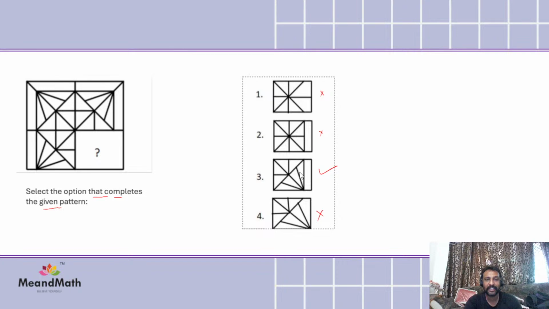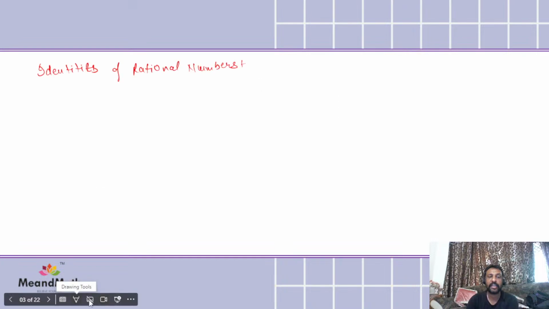Or basically we can say some identities of real numbers, not only rational but we can say it as real also, right? So we can say some properties of real numbers. Let us write it as real numbers. Okay, so what are the different properties of real numbers?